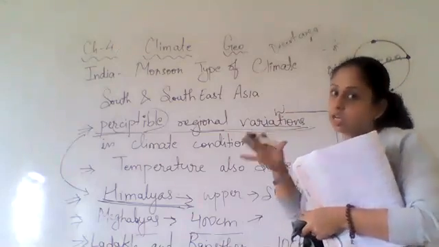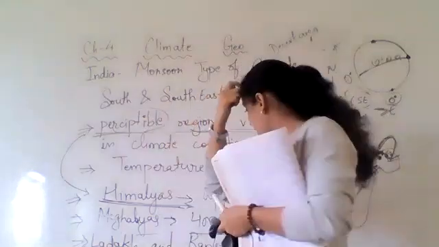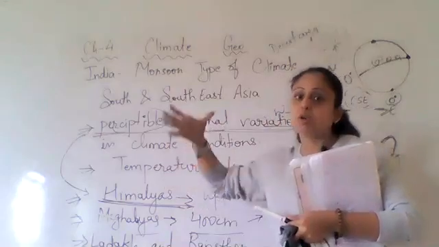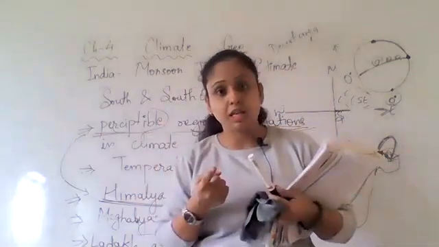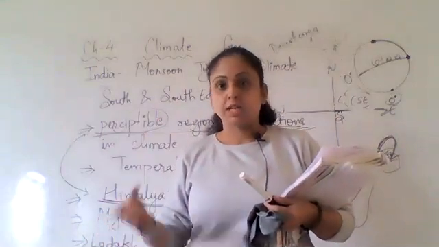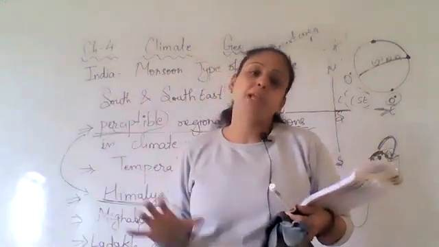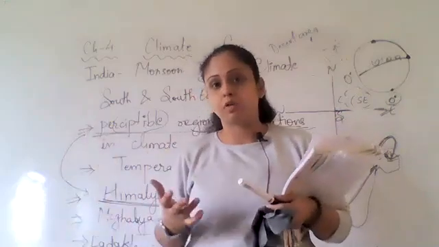In our country, different places have different amounts of rainfall, but still the climate is monsoon climate. The climate is monsoon, but different places have different amounts of rainfall, a variation in rainfall.